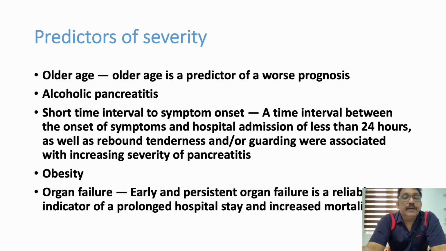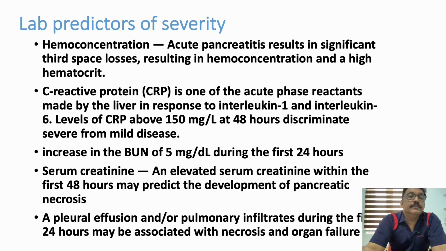Now, we will see what the predictors of severity in pancreatitis are. Age is an important factor. Old age, very bad prognosis. Alcoholic pancreatitis, bad prognosis. Short time interval to symptom onset, very bad prognosis. Obesity, again bad prognosis. Organ failure is a very, very bad prognosis. So, pancreatitis with multi-organ dysfunction syndrome has a very, very bad prognosis. Other lab investigations also can predict severity. One important factor is hemoconcentration.